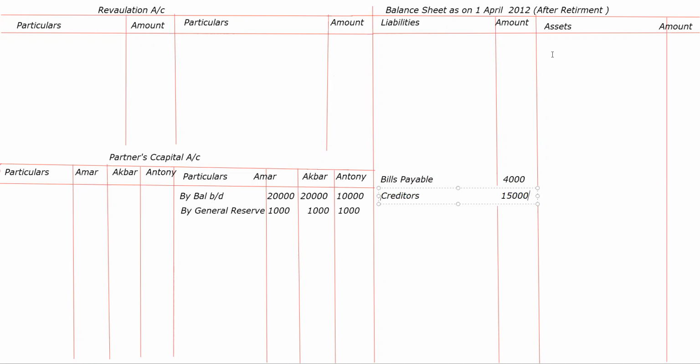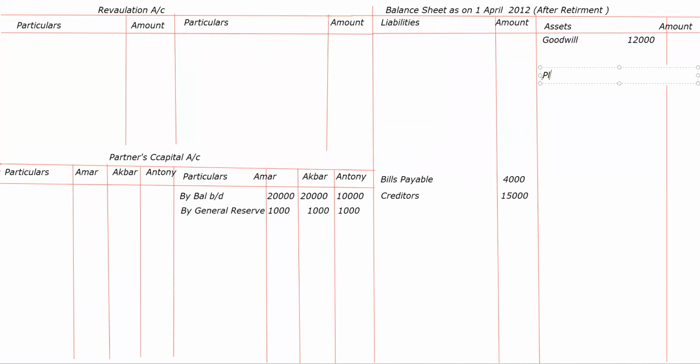Now they have given the assets. In assets, we will write first goodwill, because goodwill is a fictitious asset.